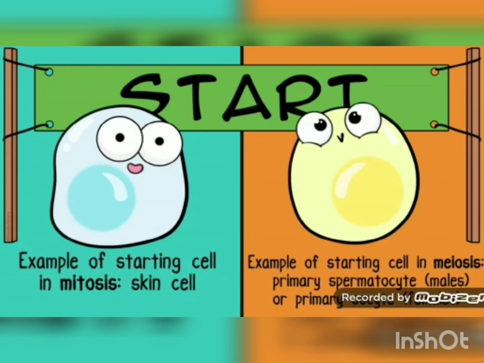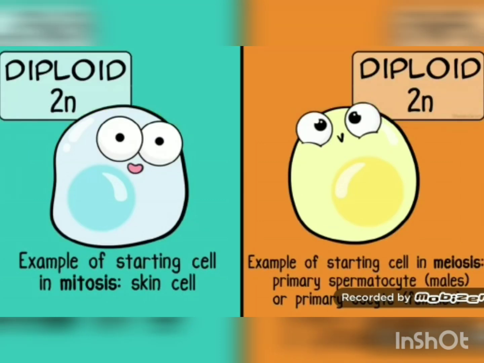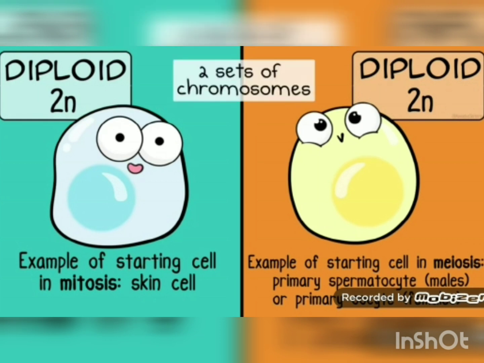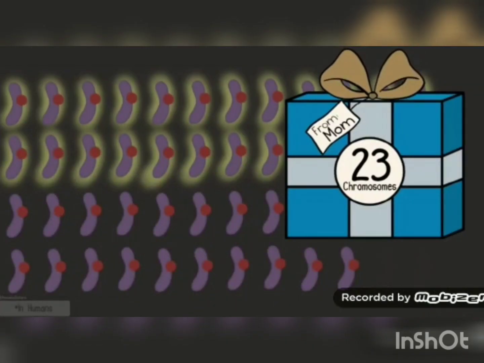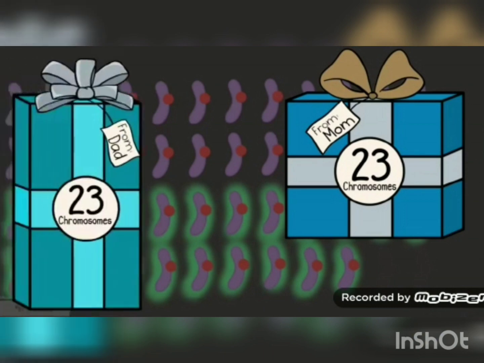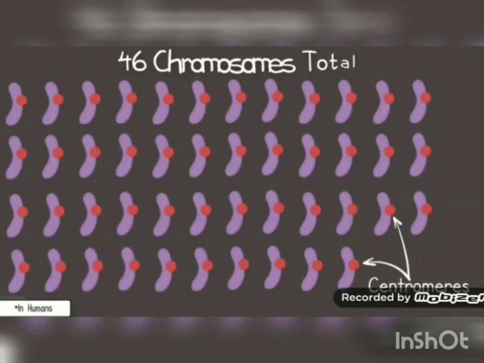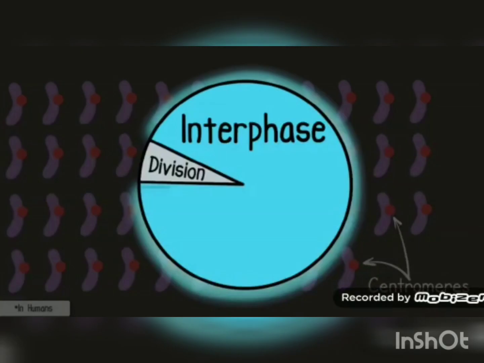Your starting cell in both mitosis and meiosis is diploid, written here as 2N. That means it has two sets of chromosomes. In humans, that's one set of 23 chromosomes from mom and one set of 23 chromosomes from dad. 46 chromosomes total. During interphase, the cell duplicates the chromosomes.